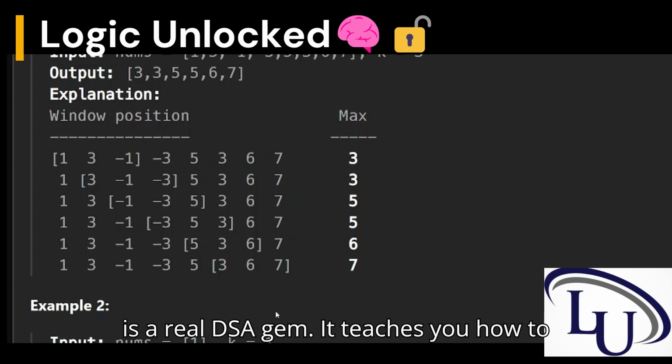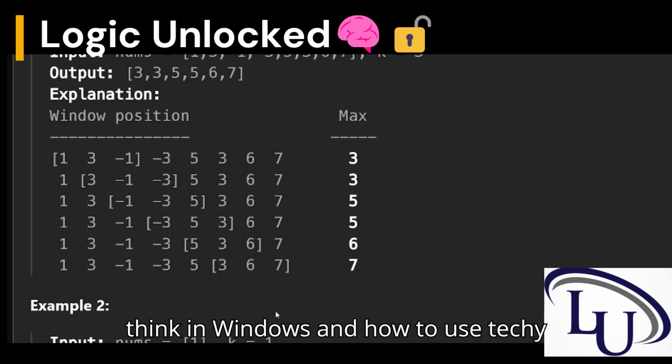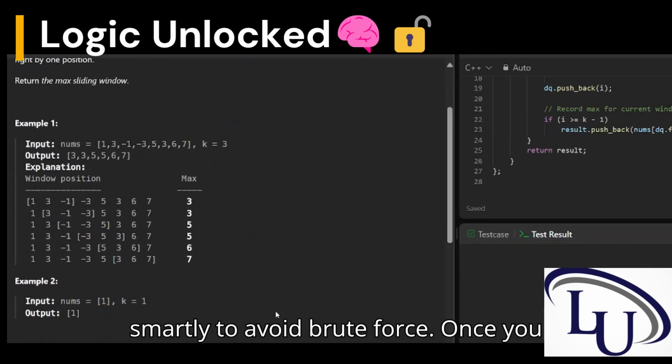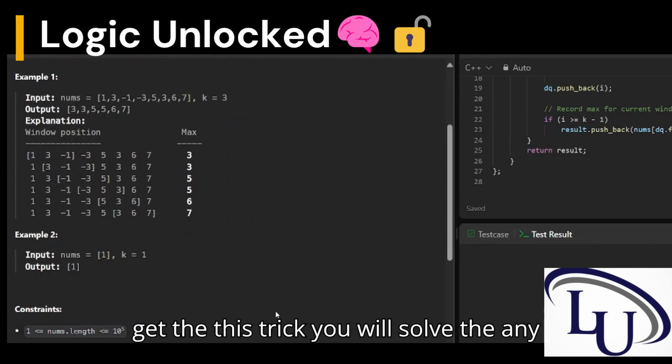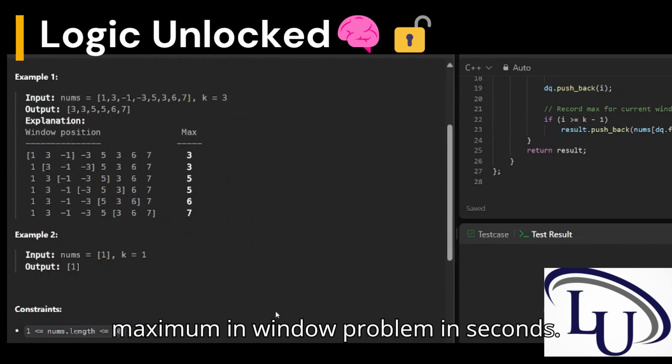It teaches you how to think in windows and how to use a deque smartly to avoid brute force. Once you get this trick, you will solve any maximum-in-window problem in seconds.